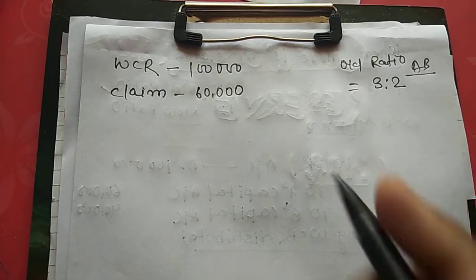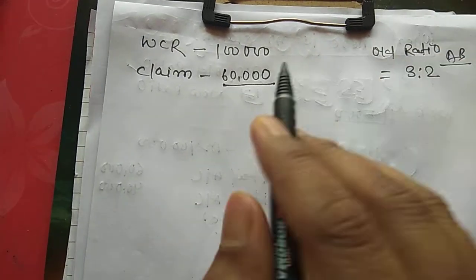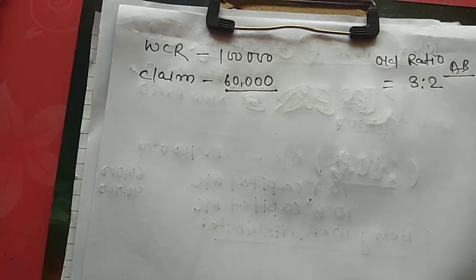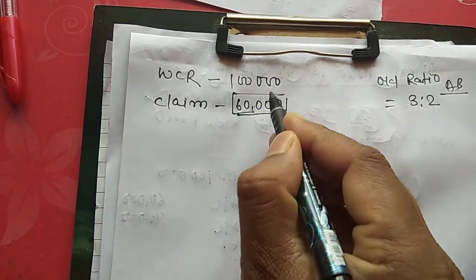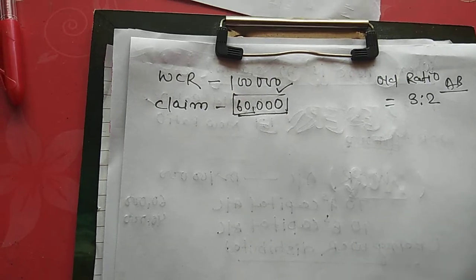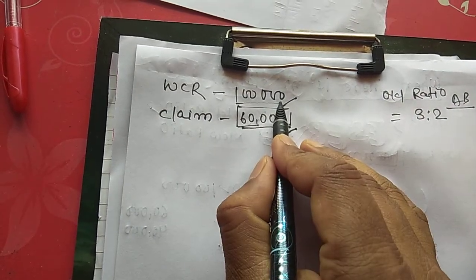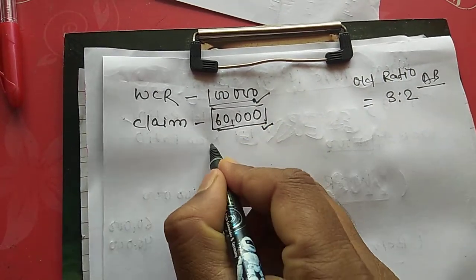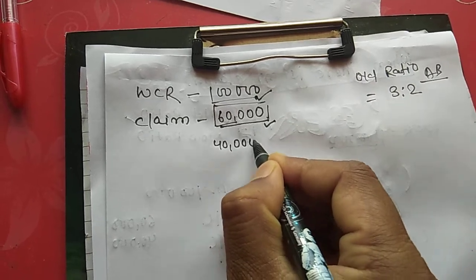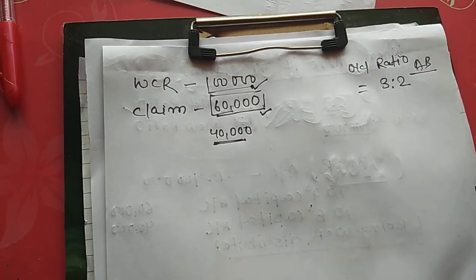The next case is if a claim is given. Suppose in this example the claim of workman compensation is 60,000 and the workman compensation reserve is 1 lakh. See here, the amount of claim is less than the amount of workman compensation reserve. So the excess amount is how much? The excess amount is 40,000. The 40,000 is distributed to the partners in the old ratio.